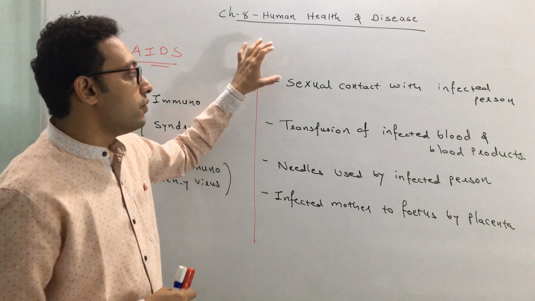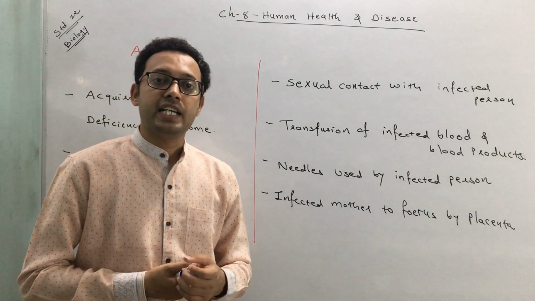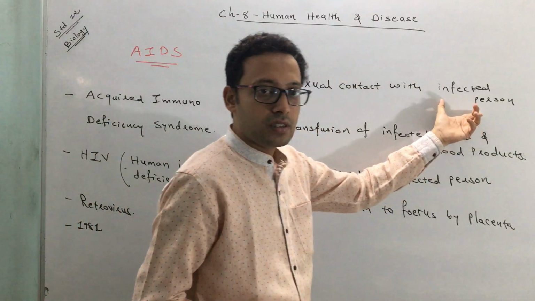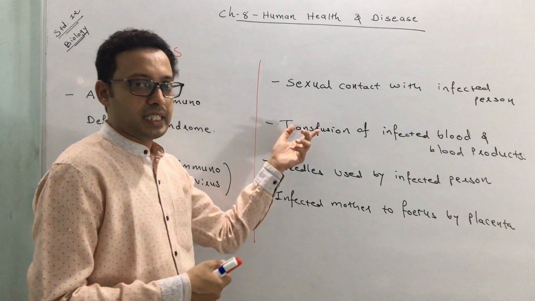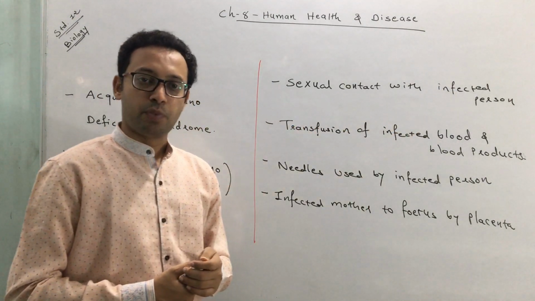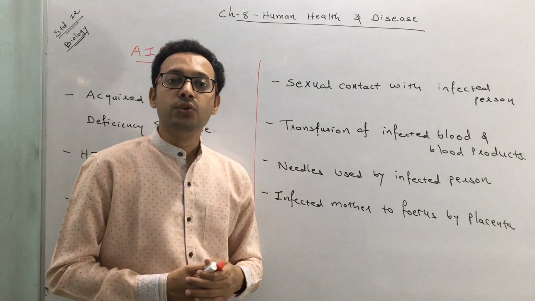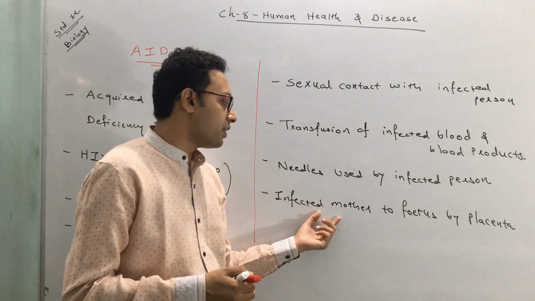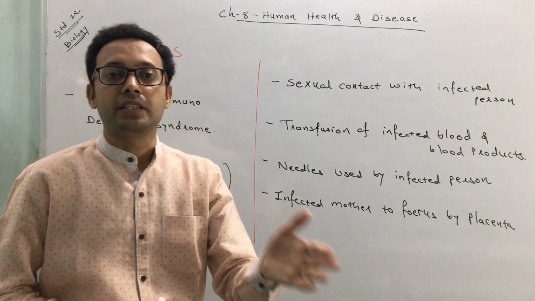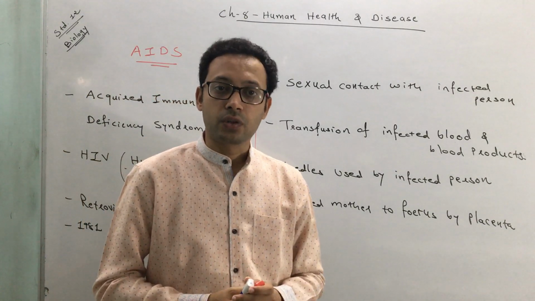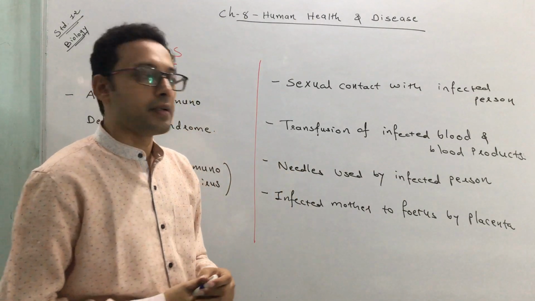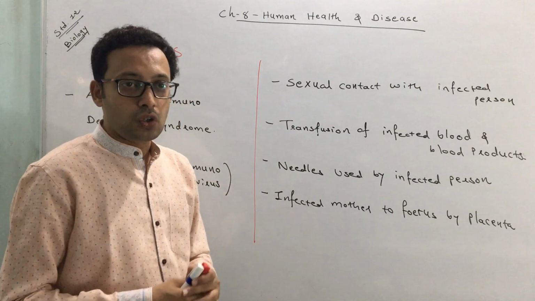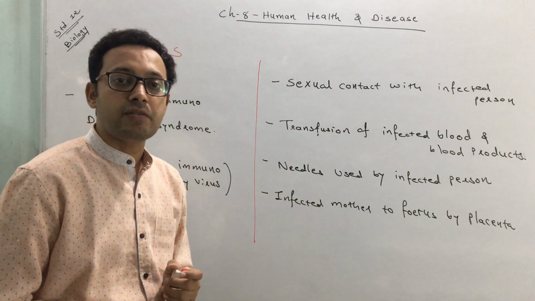Clear? I again repeat, which are the different ways by which the HIV virus can spread. First, sexual contact with an infected person transmits the HIV virus. Second, transfusion of infected blood and its products. Third, use of needles that have already been used by an infected person. And the fourth one is transmission from an infected mother to a fetus through the placenta, or it can also be transmitted through breastfeeding from an infected mother. So these are the common ways, the usual modes of transmission of HIV.